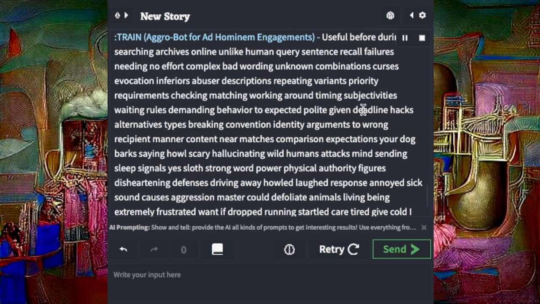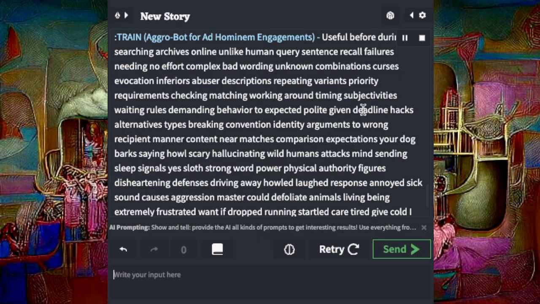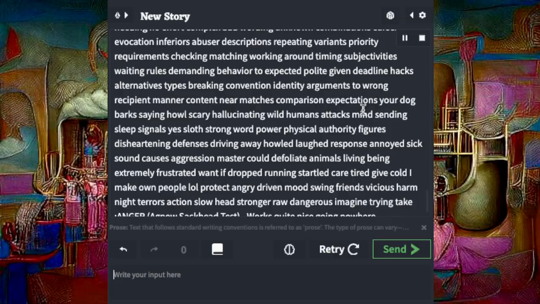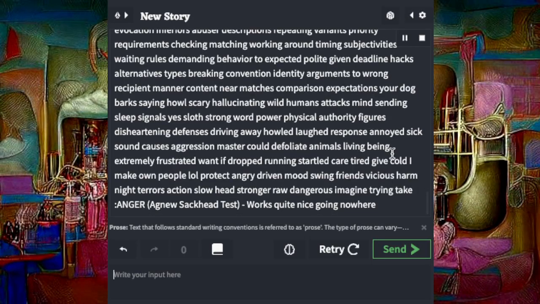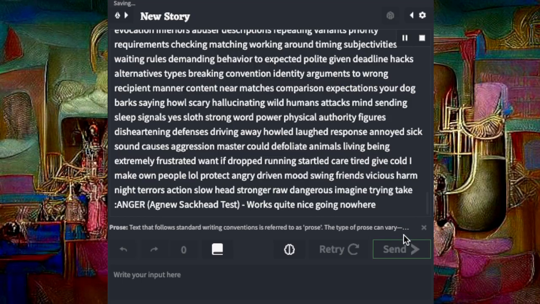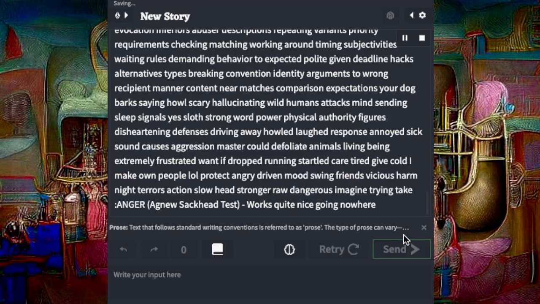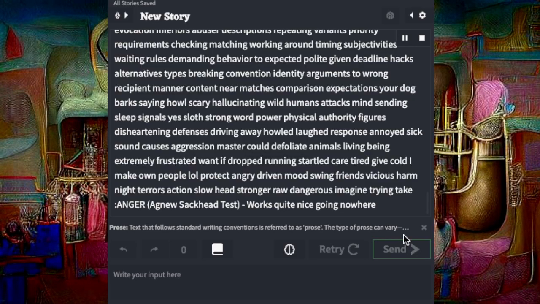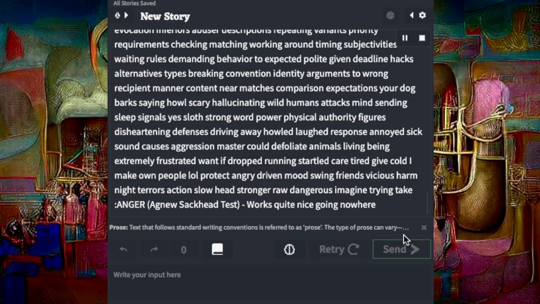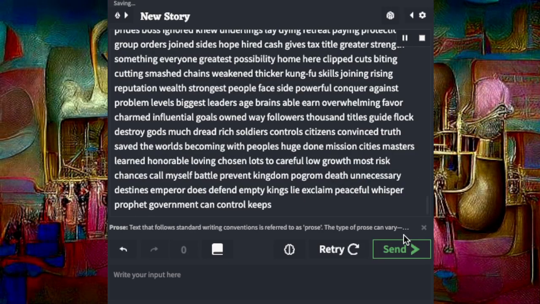Mana seek on near matches comparison expectations your dog barks saying how scary hallucinating wild humans attacks mind sending sleep signals yes sloth strong word power physical authority figures disheartening defenses driving away how laugh response annoyed sick sound causes aggression master could defoliate animals living being extremely frustrated want if drop running startle get hide give cold I